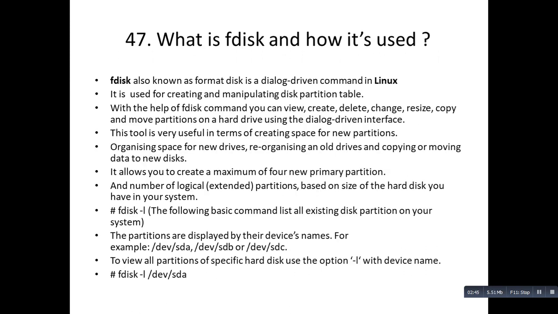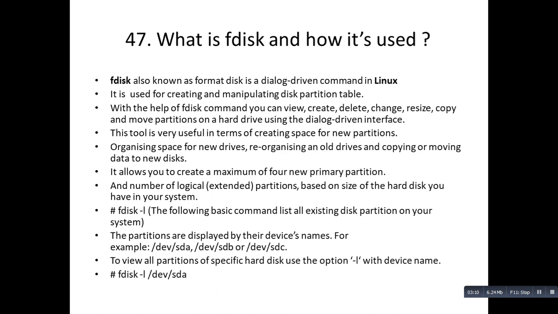What is fdisk and how is it used? Fdisk, also known as format disk, is a dialog driven command in Linux. It is used for creating and manipulating disk partition tables. With the help of the fdisk command, you can view, create, delete, change, resize, copy and move partitions on a hard drive using the dialog driven interface.